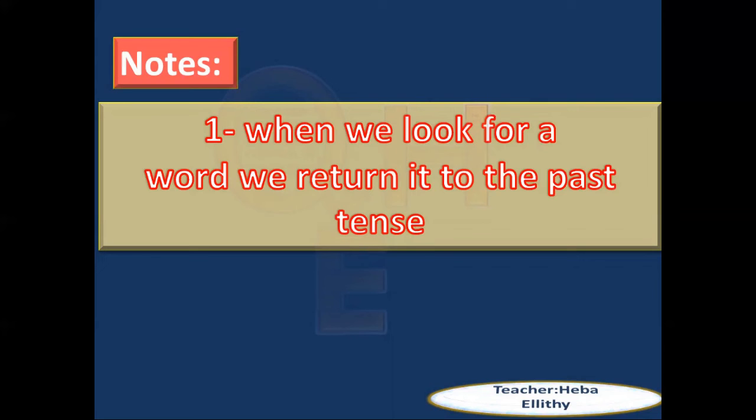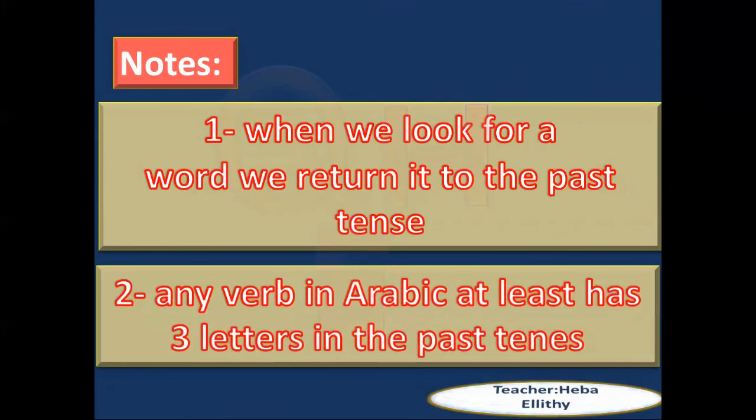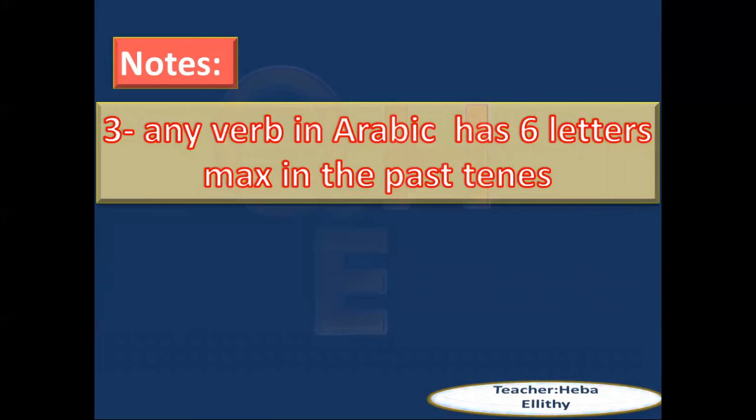This is the basis in Arabic, in morphology. You need to return the word to the past tense. This is number one. Number two, any verb in Arabic has at least 3 letters in the past tense, and at most 6 letters. So it should be between 3 and 6 letters.